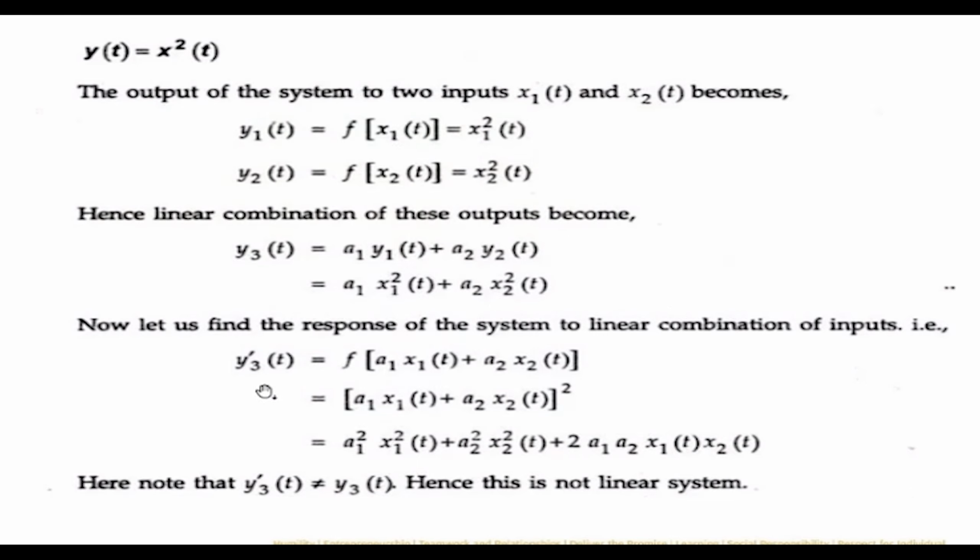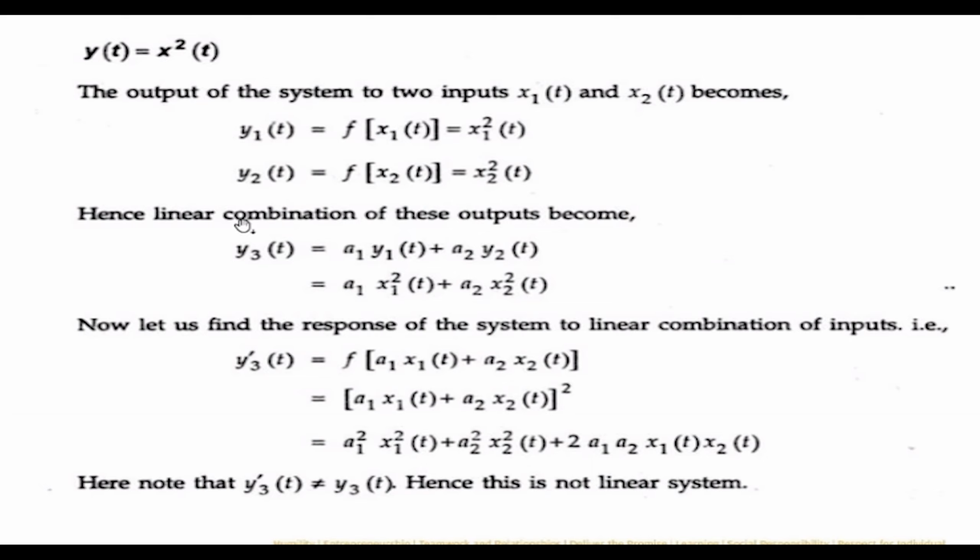So now what I'm saying is y3 dash, as some function, is a function of the linear combination a1 into x1 plus a2 into x2. This function is nothing but x square. So wherever there is a1 x1 plus a2 x2, you replace it, whatever the inside term is, with the square term. And if I expand it, what is going to happen? A plus b whole square is a square plus b square plus 2ab.